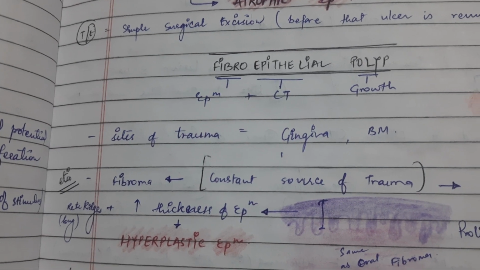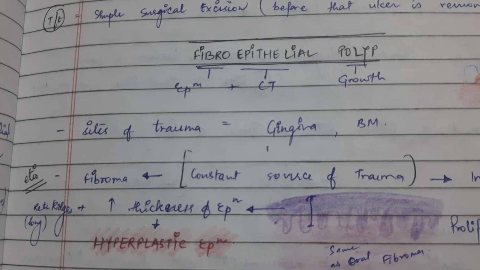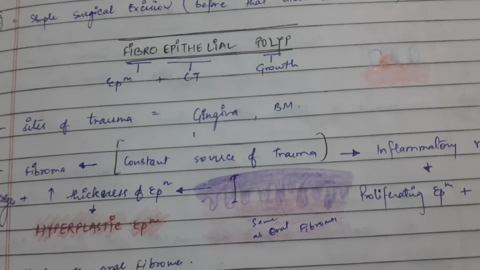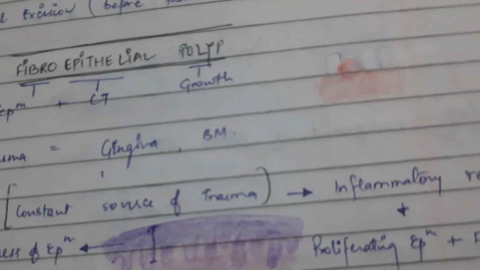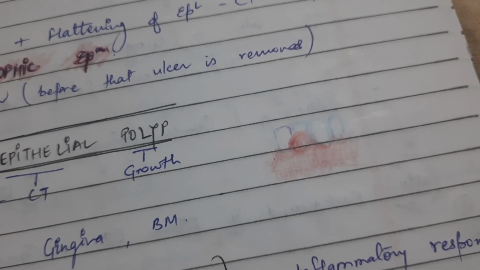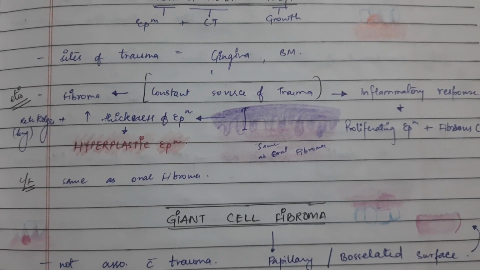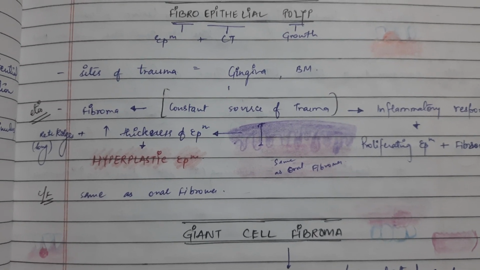Now fibroepithelial polyp. Fibro means connective tissue, epithelial means epithelium, polyp means growth: an epithelial connective tissue growth. I have made this diagram. It is present in front of the mandibular anteriors, at sites of trauma. Gingiva and buccal mucosa are commonly involved. The etiology is a constant source of trauma.